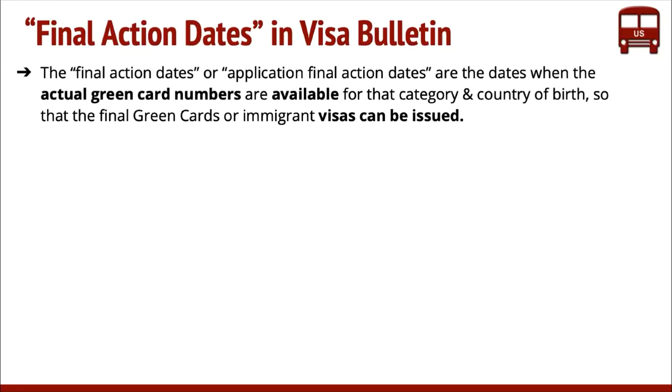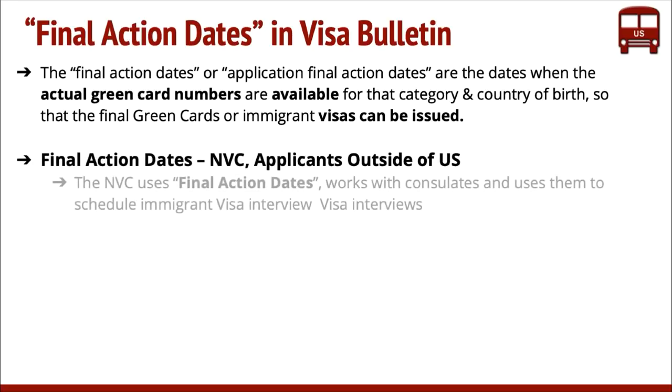So once they become available, they adjust these dates so that they can issue the green cards, right? These are the traditional priority dates, which tell your position in the queue, until you actually reach the end of the queue. Now, the way this works, final action dates in terms of the National Visa Center is slightly different.